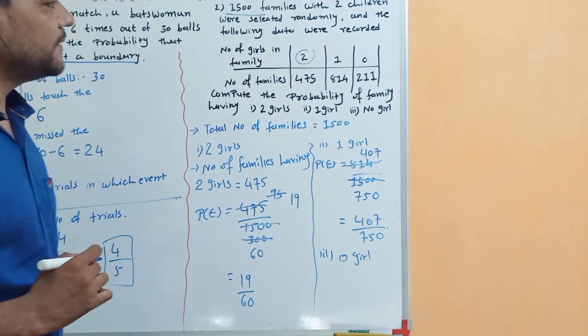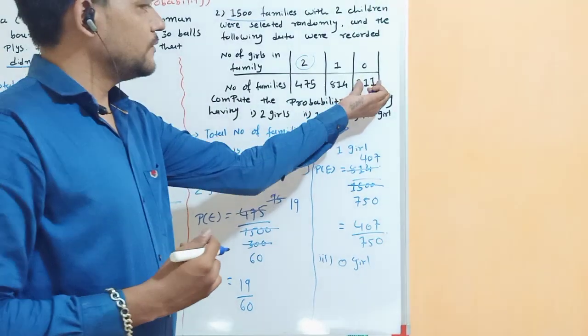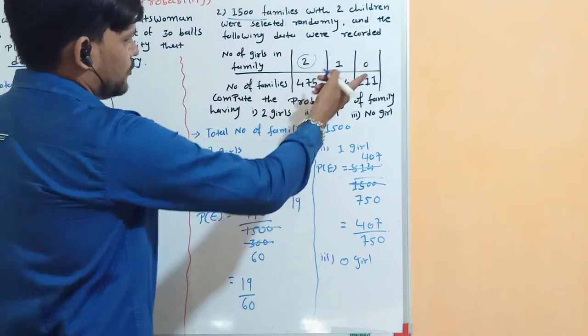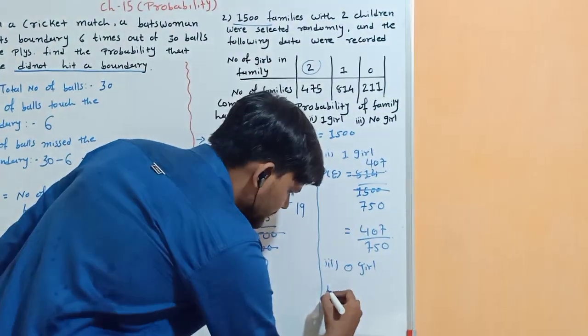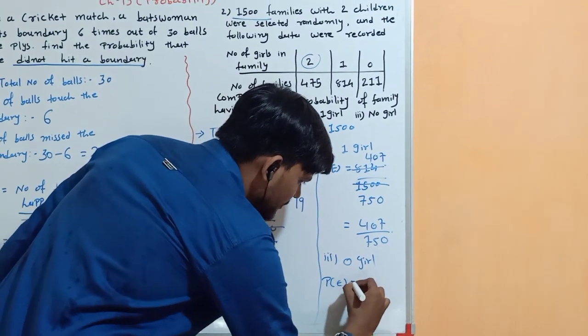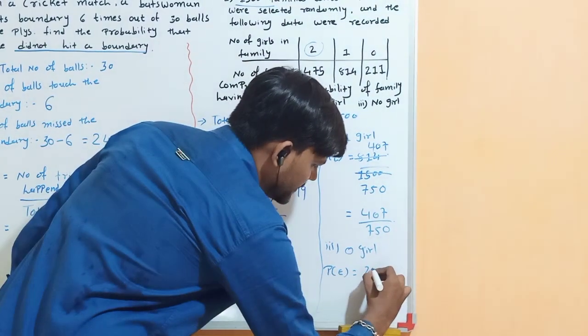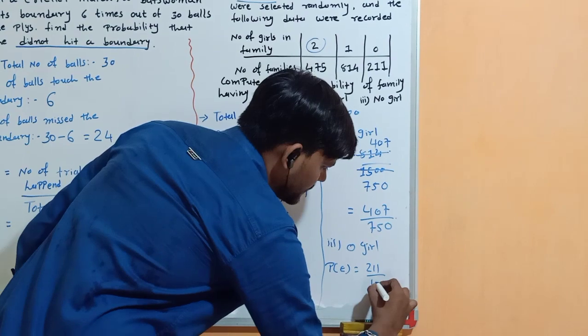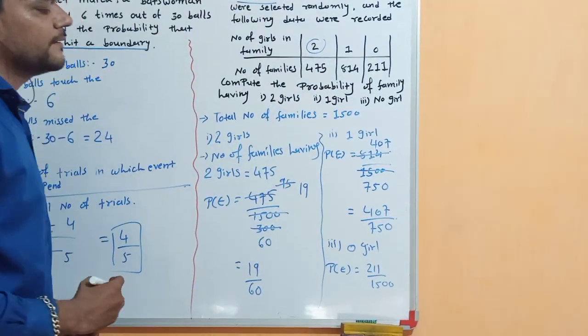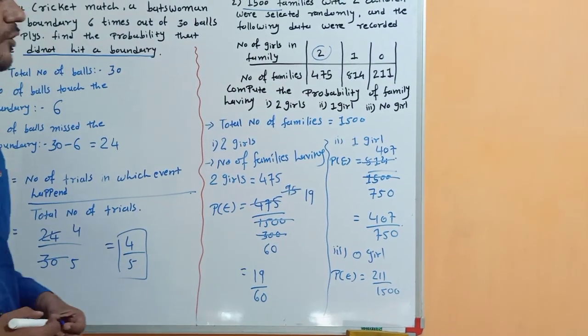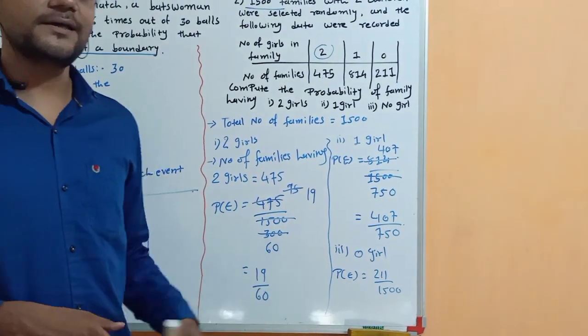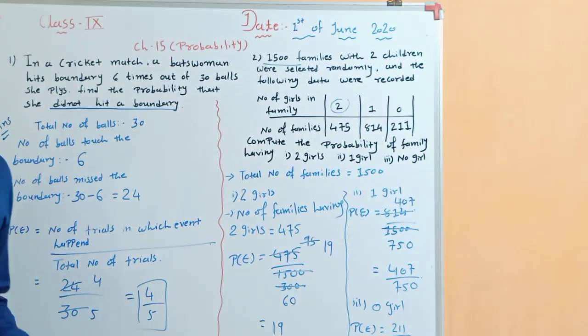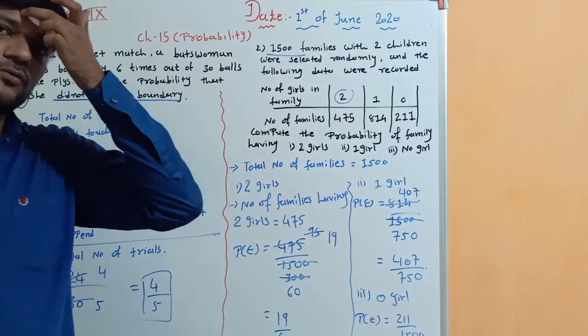Now the number of families having 0 girl is 211, and the total number of families is 1500. So your answer is 211 upon 1500, right? Here the reduced form is not possible, so this one is your final answer. Okay students, so we have question number 1 and question number 2 complete.